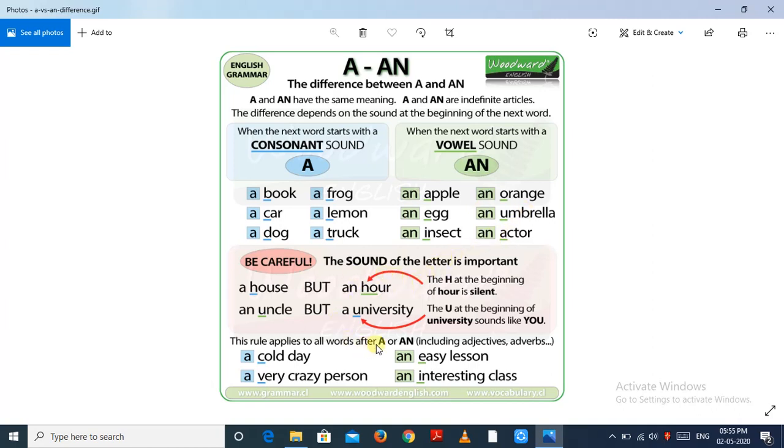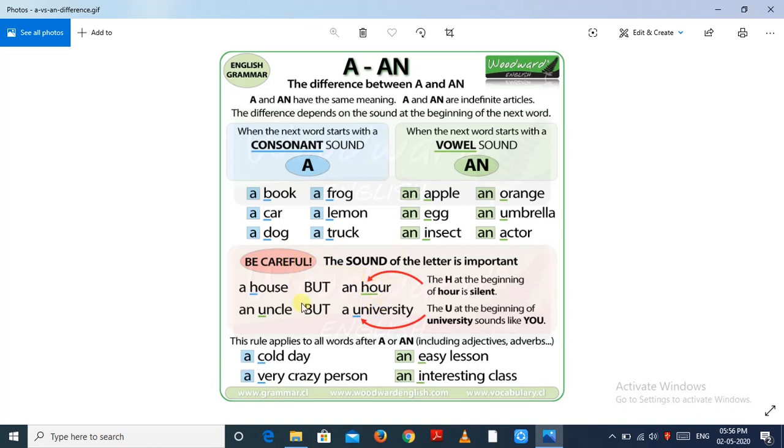So we have to clarify the use of "an" in some words. Like we use "a house" because here H is a consonant sound, but in "hour" we use "an" because this H is a consonant letter but the sound is vowel.